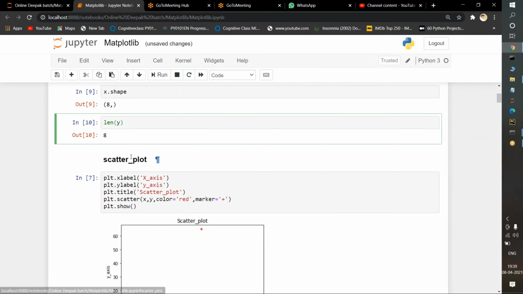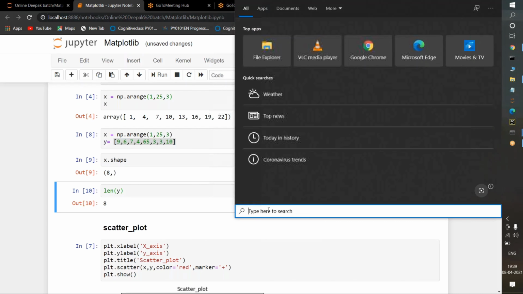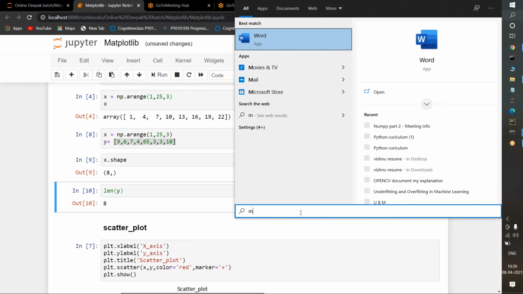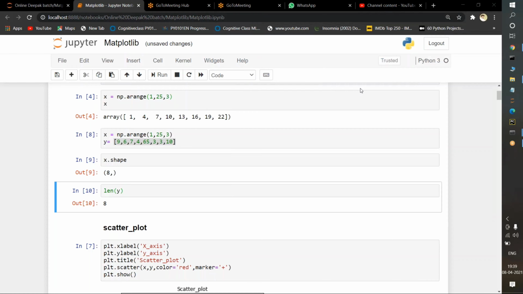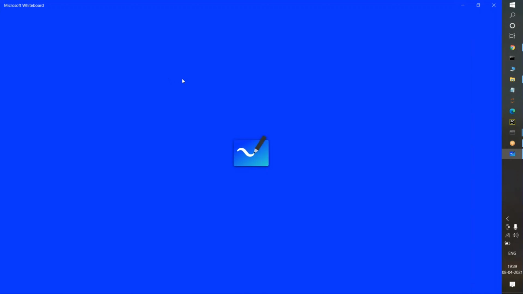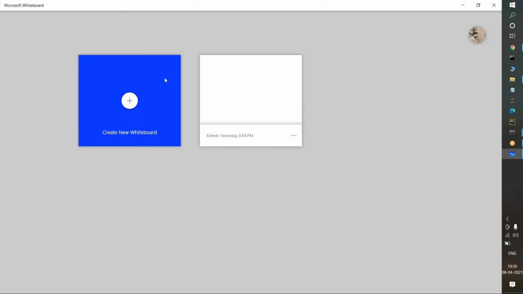Now I want to plot the data. How can I plot the data? With the help of a scatter plot we can see it. I will explain the scatter plot clearly. For that purpose I'm opening my whiteboard. I'll tell you the best example of a scatter plot here.